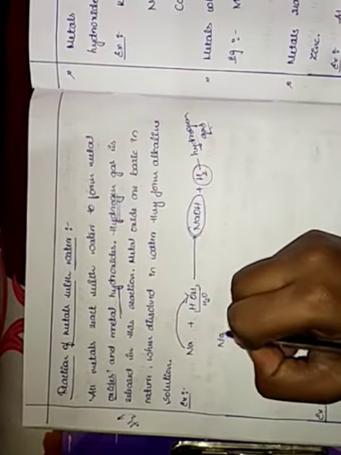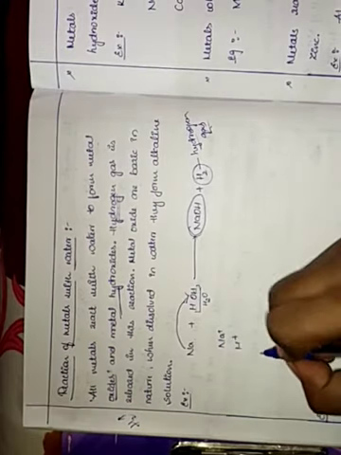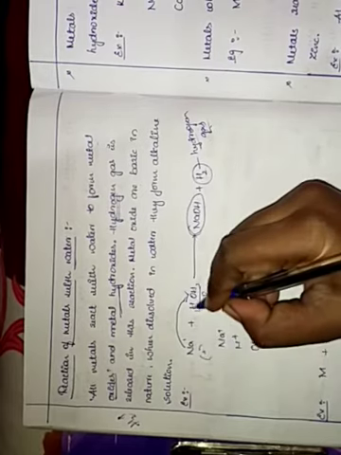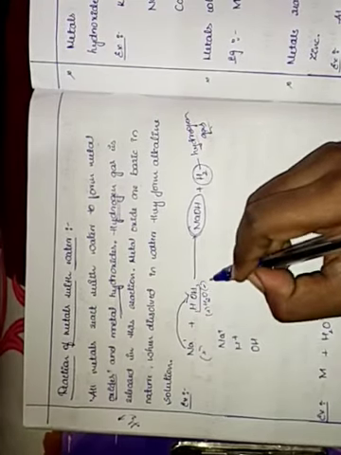So Na plus is there and H plus is here and OH minus. Na is positive, H is also positive, OH minus is negative charge.